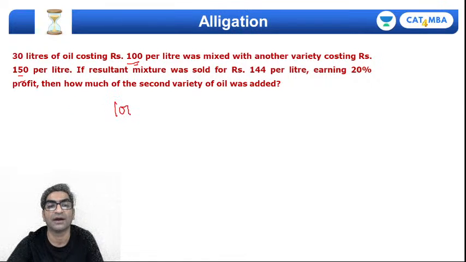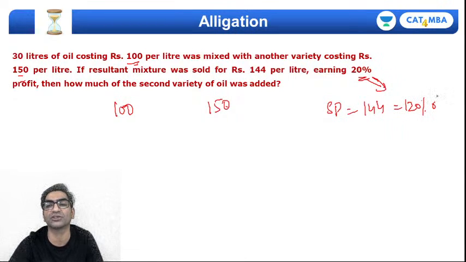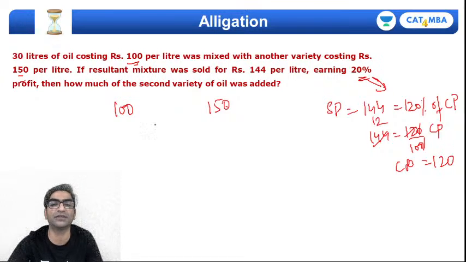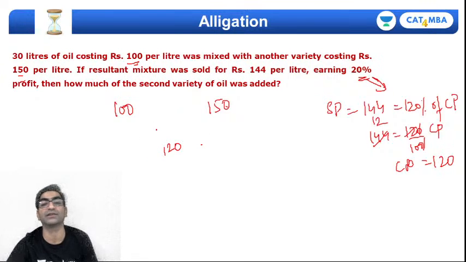So your 100 rupees per liter with 150 rupees a liter was then sold at 144, but 20% profit means that you sell it at 120% of cost, right? Which means 144 will be 120 upon 100 into CP. So I'll get the CP as, the 0 0 will cancel, 12 into 12 is 144, CP will come out to be 120. So the resultant cost price I use here in alligation in the middle.